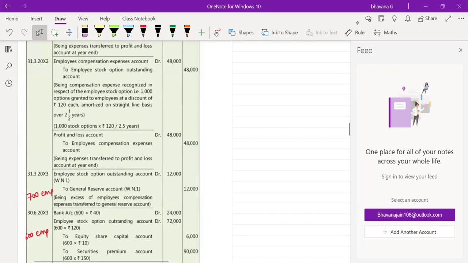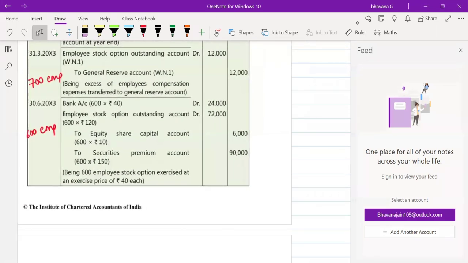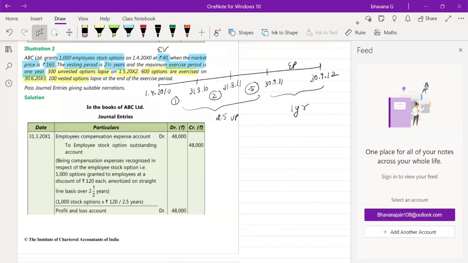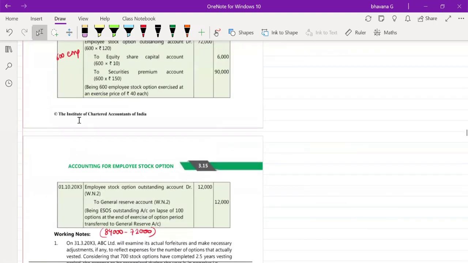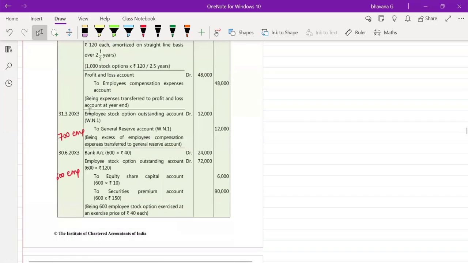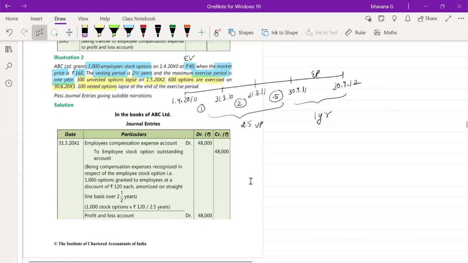I'll just cross check. No, wait, something is wrong. April, May, June, July, August, September. They have given you 2.5 years only, right? Just give me a second, guys. I've got a little confused with the timeline, but I think what I've drawn is correct. The year end is 31st March, first year.